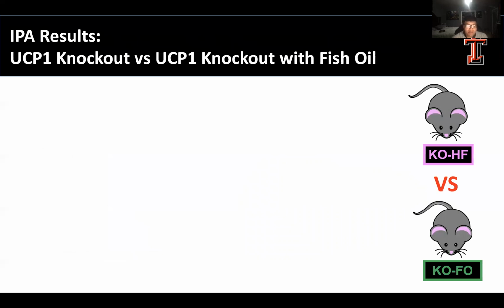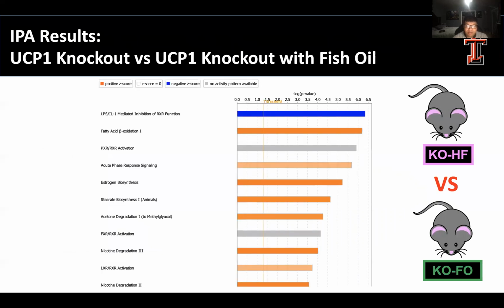So IPA is able to generate a list of genes involved in the pathways that are being differentially expressed. And it gives us a list in order of how significantly they're altered from the normal. And by looking at this list, we can see the top pathway that's being upregulated by the use of EPA is fatty acid beta oxidation. And this finding is important because we know that fatty acid beta oxidation is used to break down fatty acids and convert them to energy.